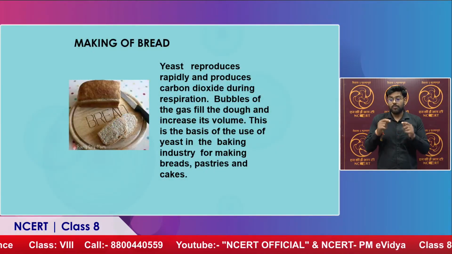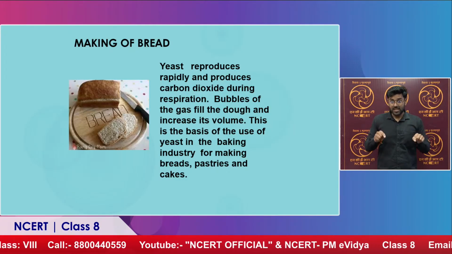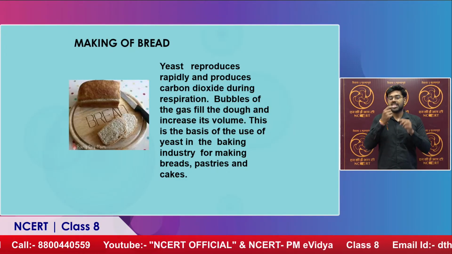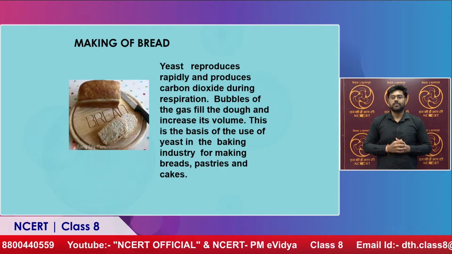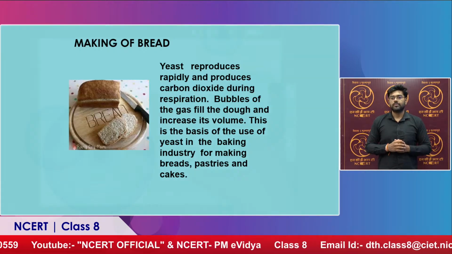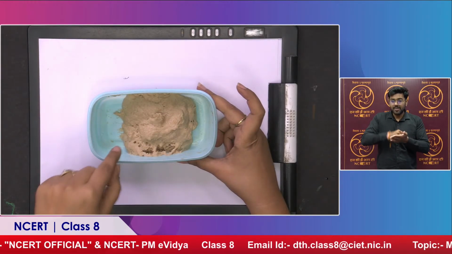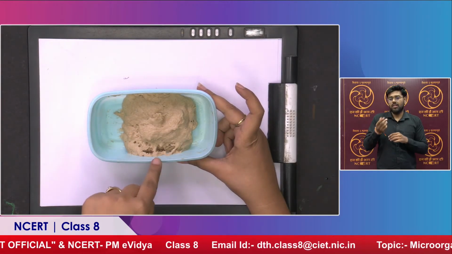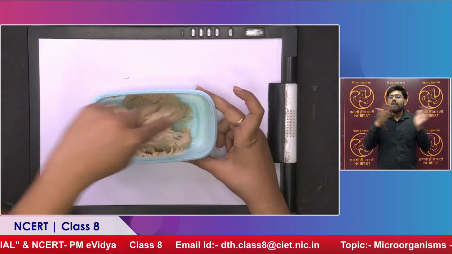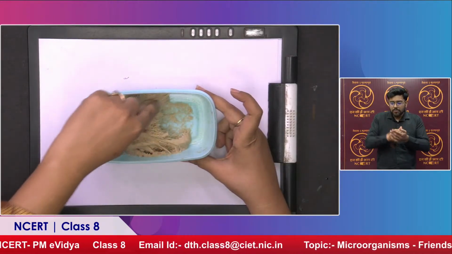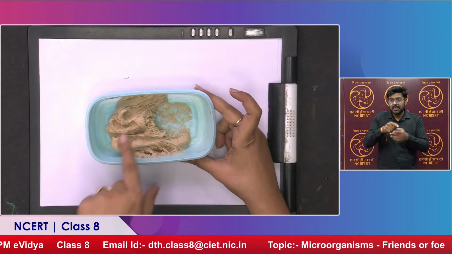Next we have making of bread. This complete industry depends on yeast. So I have brought this for you. This is the dough. Now what is there inside it? You can see small air holes present. If I move it further, the normal dough doesn't look like this.